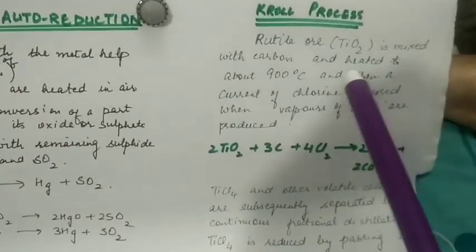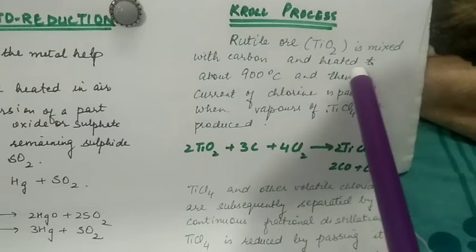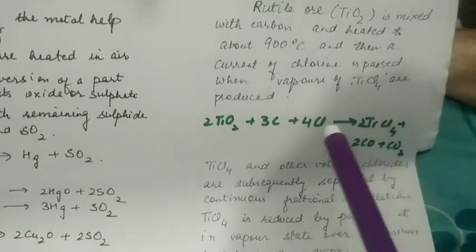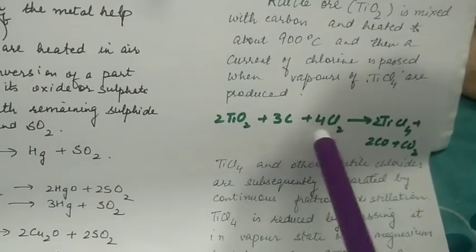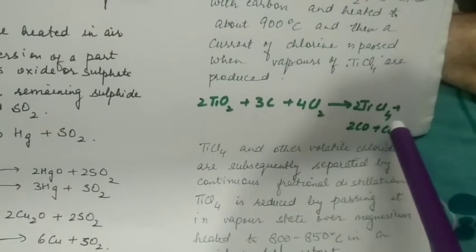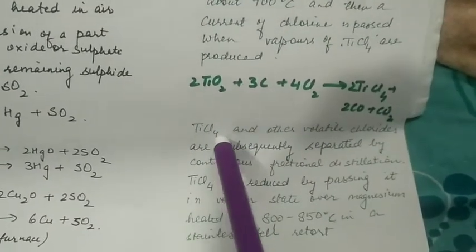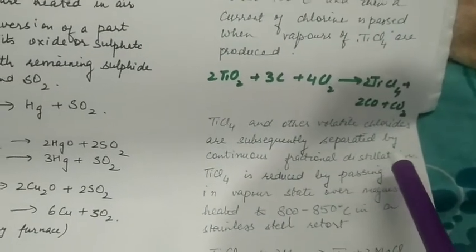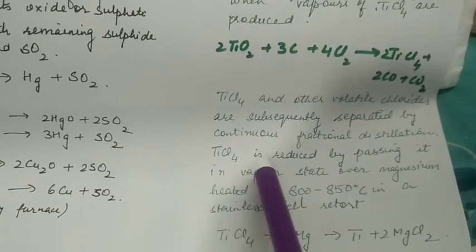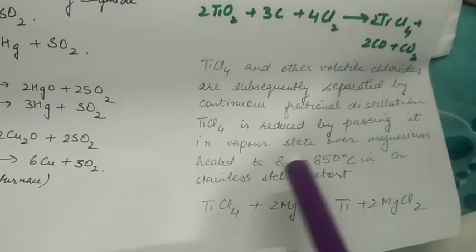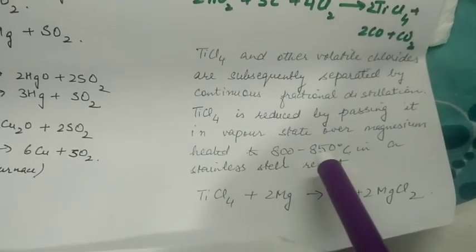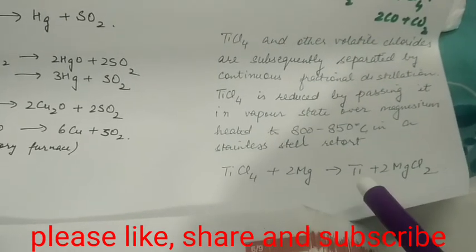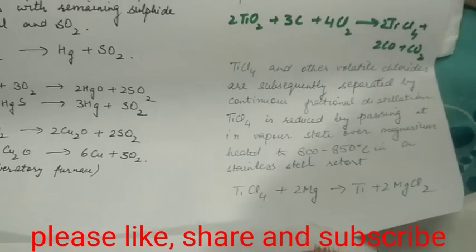The Kroll process is a process in which rutile ore like titanium dioxide is mixed with carbon and heated to about 900 Kelvin, and a current of chlorine is passed. So titanium dioxide plus carbon plus chlorine will form titanium tetrachloride. This titanium tetrachloride and other volatile chlorides will be separated by continuous fractional distillation. Then this titanium tetrachloride is reduced by passing it in vapor state over magnesium, heated to 800 to 850 Kelvin in a stainless steel retort. So titanium tetrachloride gets reduced to titanium, and the process is called the Kroll process.